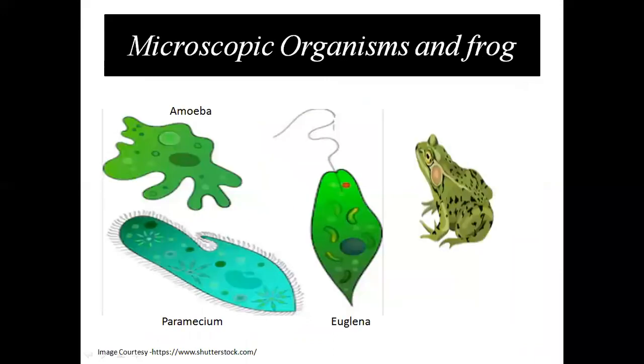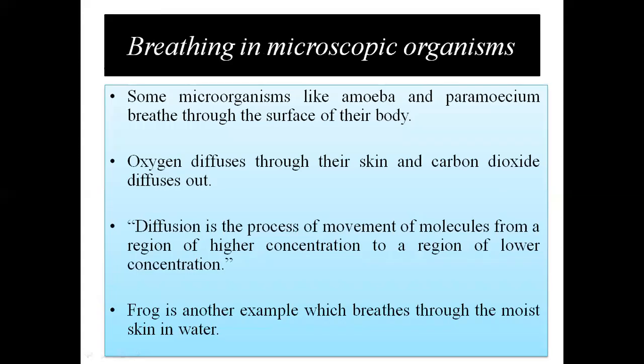Now, similarly, breathing in microorganisms. What are the microorganisms? Microorganisms are the animals which we cannot see through our eyes. We need a microscope to observe them. So what are some of the microscopic organisms? Amoeba, Paramecium, and Euglena. They all breathe by a process of diffusion. They breathe by their skin. And here is another example, that is frog. So let us see it.